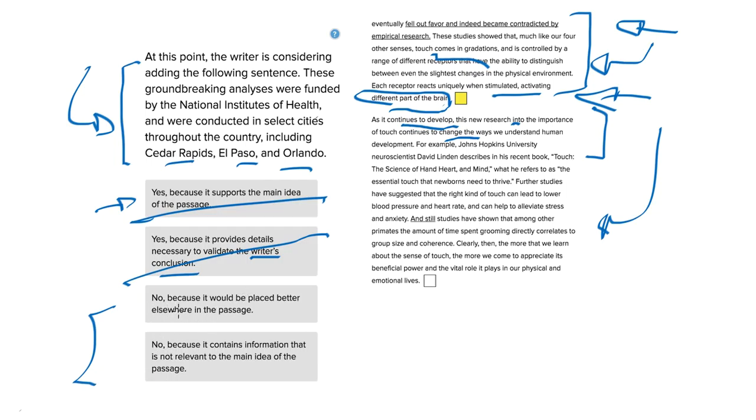Answer choice C says no because it would be placed better elsewhere in the passage, so that may be the case. Answer choice D says no because it contains information that is not relevant to the main idea of the passage. It's unclear where in the passage you would place this particular research about touch developing the brain, since this is a paragraph dealing with that. So it might be better to go with answer choice D, which says simply that the information isn't relevant.